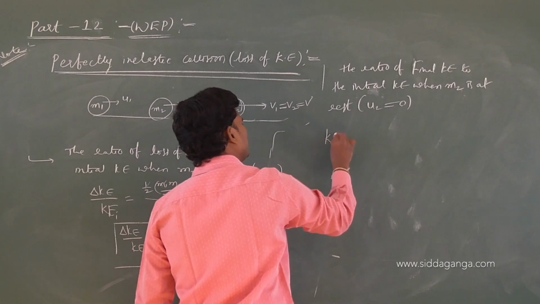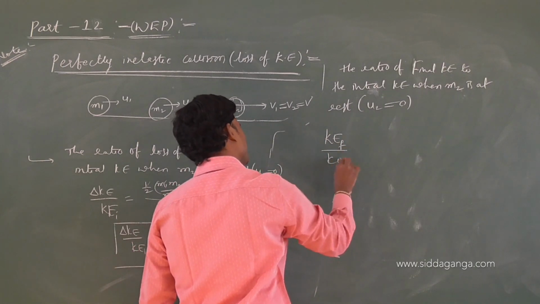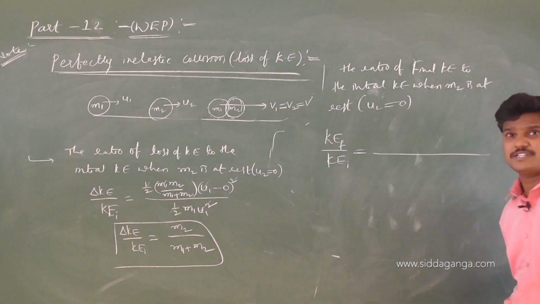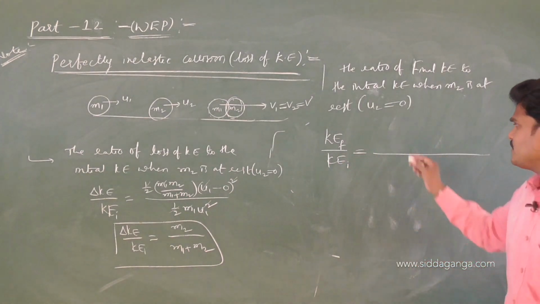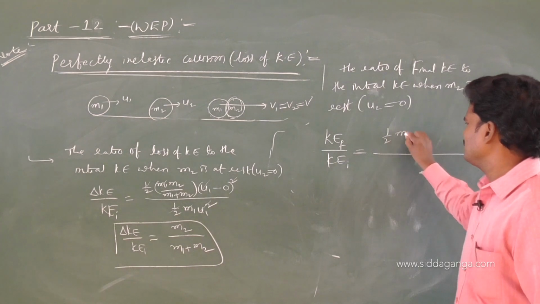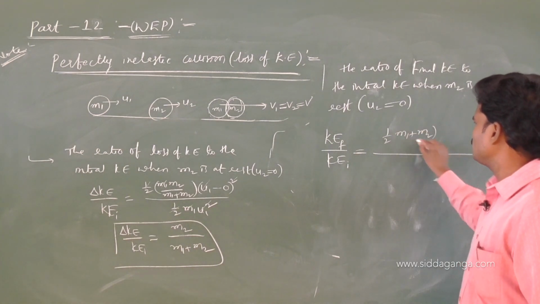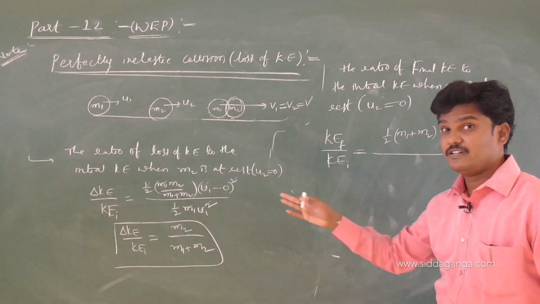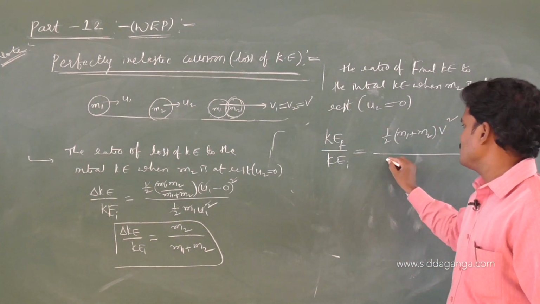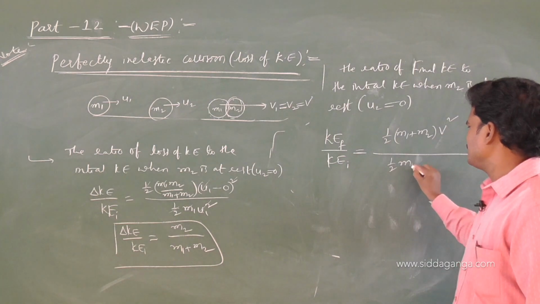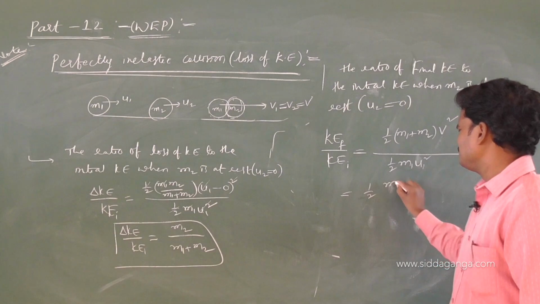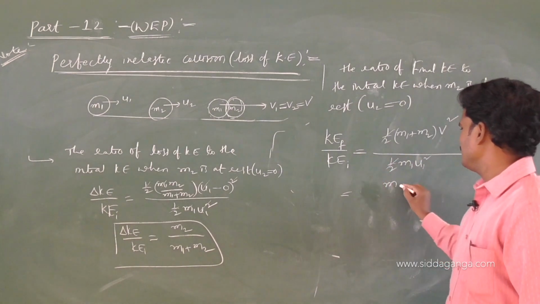So final kinetic energy to the initial kinetic energy. Do it fast. Final kinetic energy, we got an equation; initial kinetic energy is known. What is final kinetic energy? Half (m1 plus m2) v square, where v is the common velocity, divided by half m1 u1 square. Half strikes off.